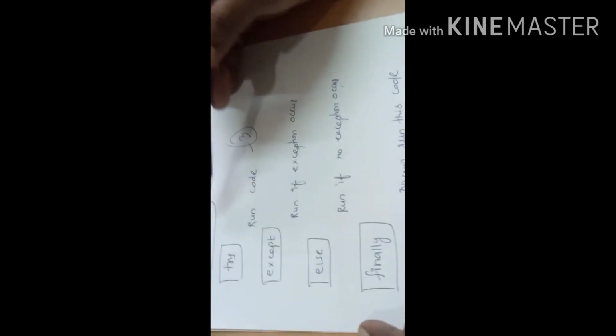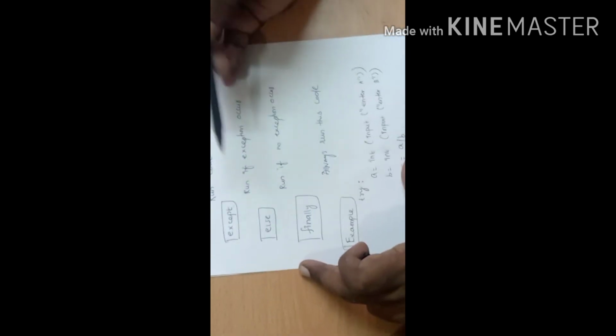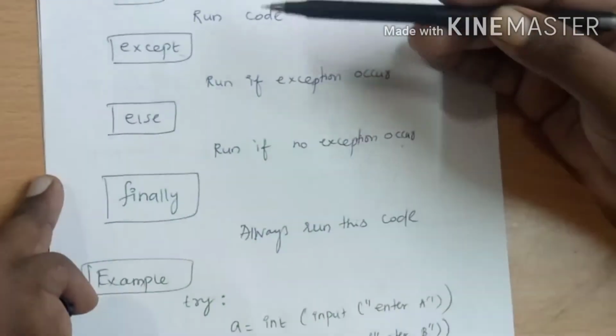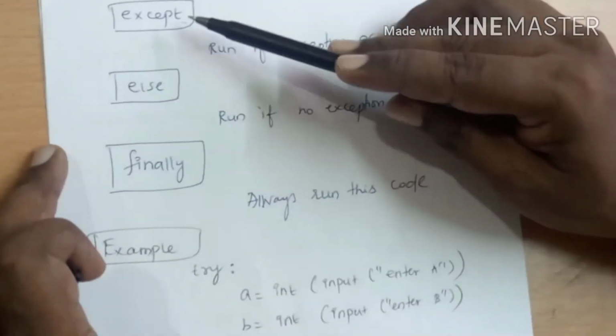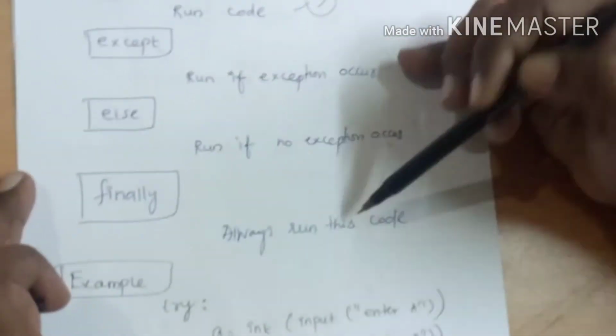So try means you write the code which you suspect will create an exception. Except is the block that will run when an exception occurs. Else is a block that will run if it doesn't. Finally is the block of code that will run whether an exception occurs or not. So whichever of the except or else block is executed, finally is going to execute compulsorily.